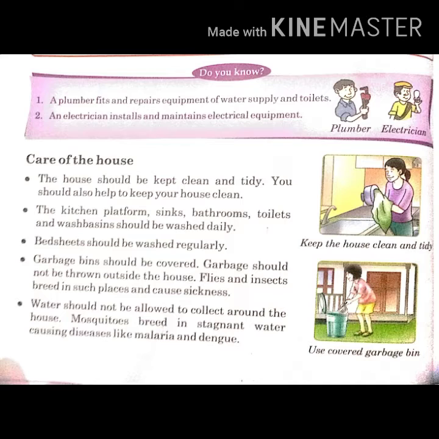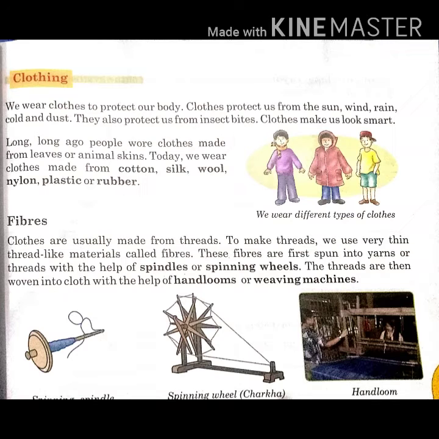Flies and insects breed in such places and cause sickness. Water should not be allowed to collect around the house. Mosquitoes breed in stagnant water, causing diseases like malaria and dengue.